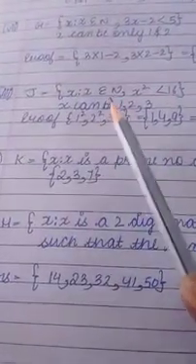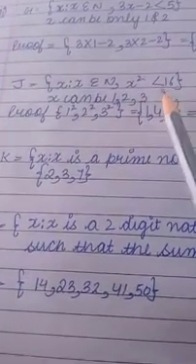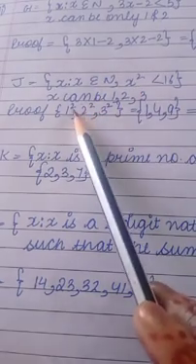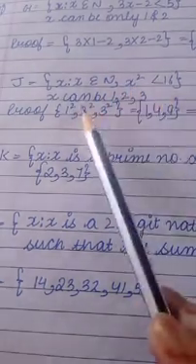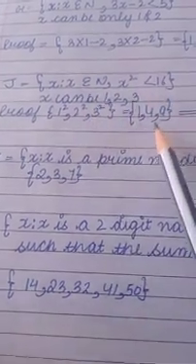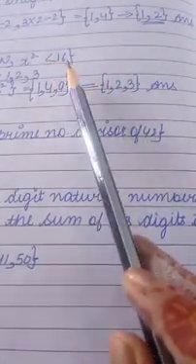Next is x such that x belongs to N, where x square is less than 16. So what can be the possible values of x? 1 square is less than 16, yes, true. 2 square is less than 16, true. 3 square is less than 16, true. So it can be only 1, 2, 3. Clear? 4 square will be equal to 16.